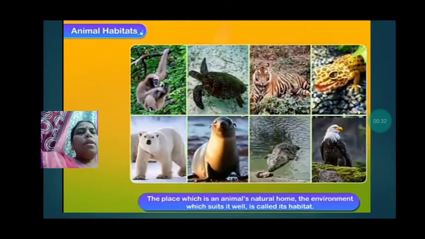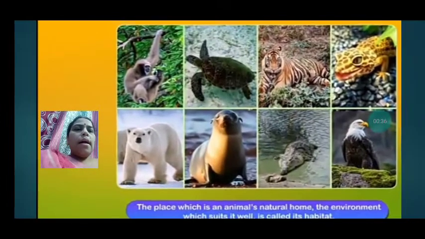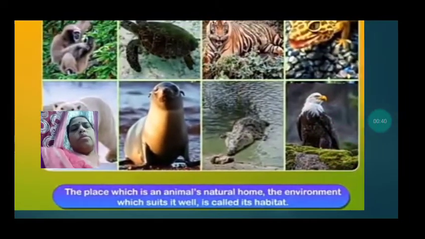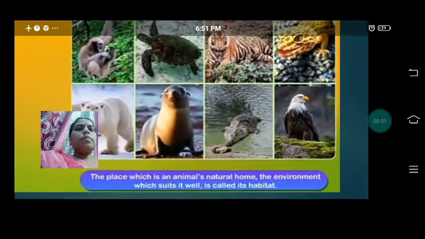So first of all, let us understand what a habitat is. The place which is an animal's natural home, the environment which suits it well, is called its habitat.